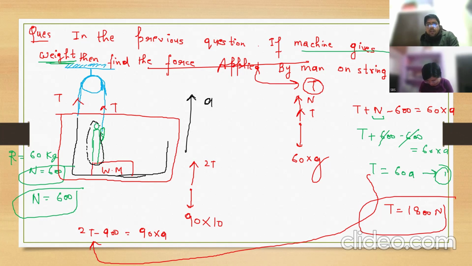Understood? Yes, sir. Here I have considered a man, but in some numericals they will consider a monkey. The monkey is holding the branches of a tree and wants to move. Why is he going up? To catch the banana. There is a banana at the top, and branches are there. He is moving on the branches to catch that banana. That's why he is moving. Otherwise, why would the monkey go up except to catch the banana? Understood? Yes, sir.